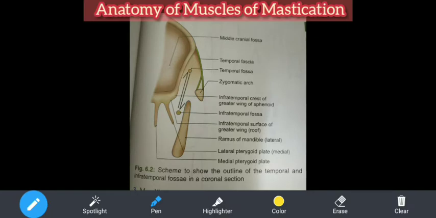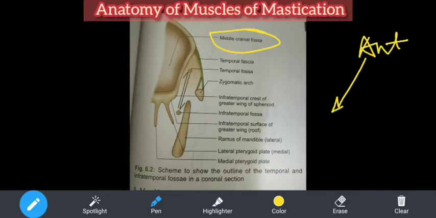So if you see, this is the middle cranial fossa. Now what we are doing? We are viewing this from the front, like the person is looking at you. This is the anterior, you are viewing the anterior of the person. Then what have you done? You have taken a coronal section. See here, it is already written. Coronal section means you are looking at the person from the front, and along the coronal suture you have taken a coronal section.